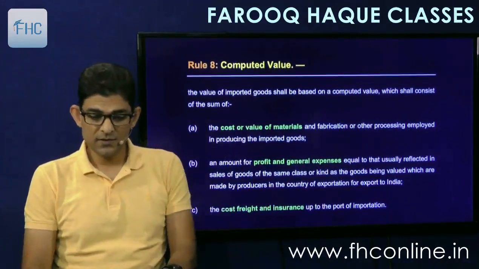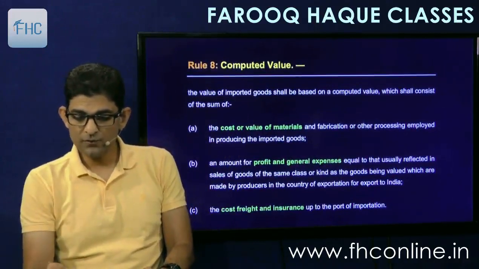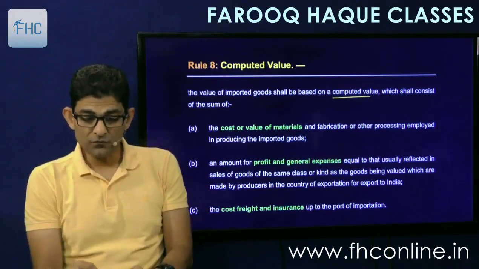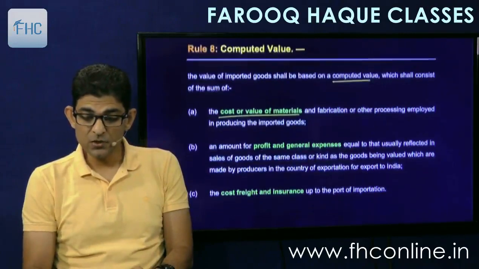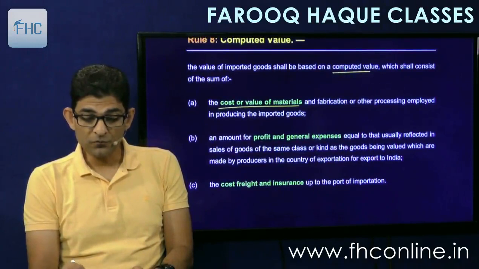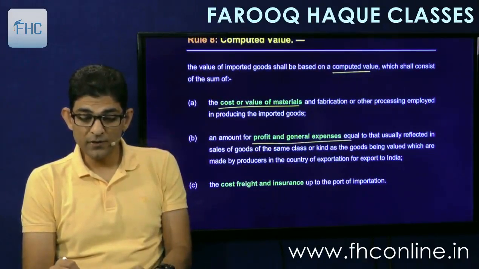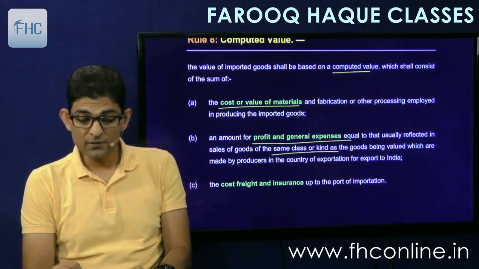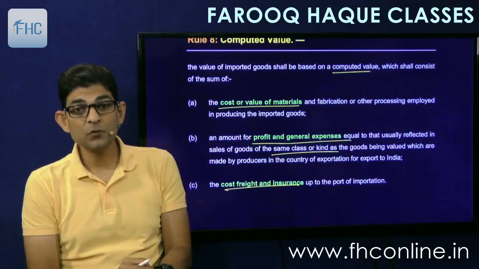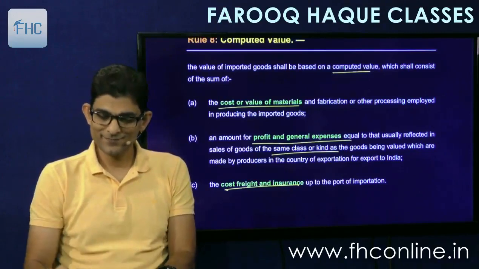So see, it's very simple one, that the value of imported goods shall be based on the computed value, which shall consist of sum, means aggregate, of the cost or value of materials and fabrication or other processing employed in production of the imported goods, the amount of profit and general expenses, that is GP, equal to that usually reflected in sale of goods of the same class or kind, right, and the cost of freight and insurance up to the port of importation. Very simple, simplest of all.